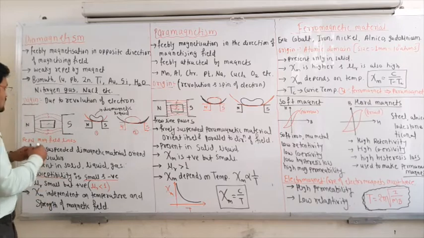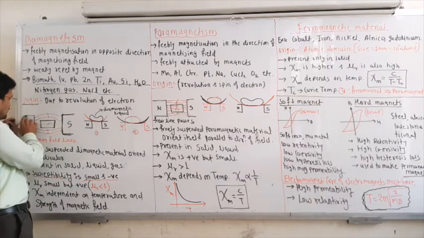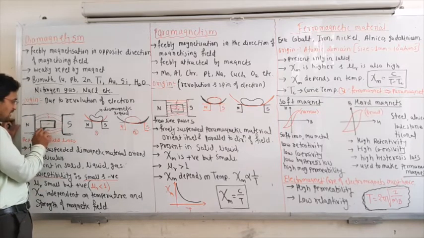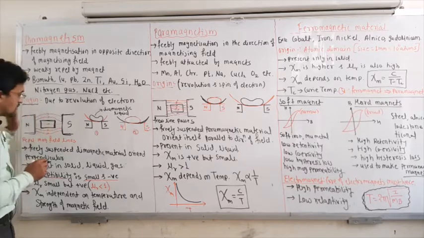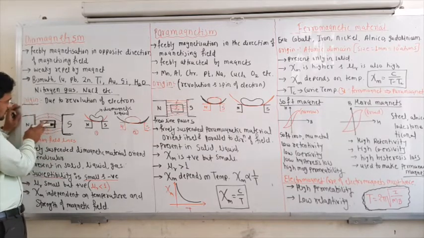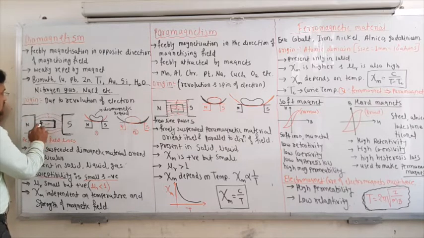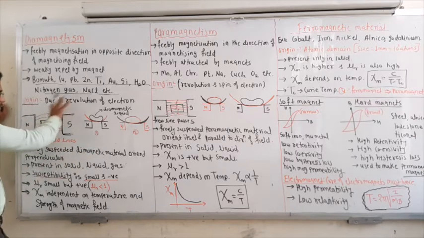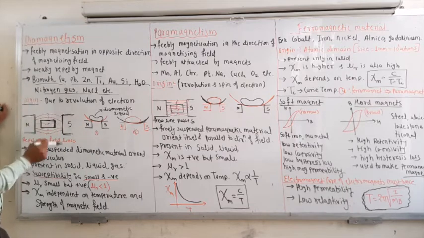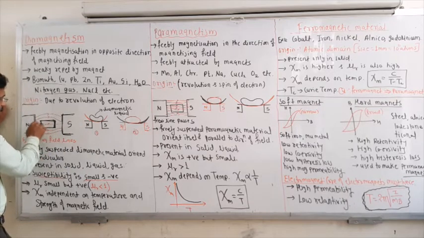Now suppose in between the magnets, if you place the diamagnetic material, then the magnetic field will get repelled. So you can see here the magnetic fields are repelled. So this material is known as what? A diamagnetic material, which repels the magnetic field. It takes only a few magnetic field lines inside it. Okay, so that's why it repels.